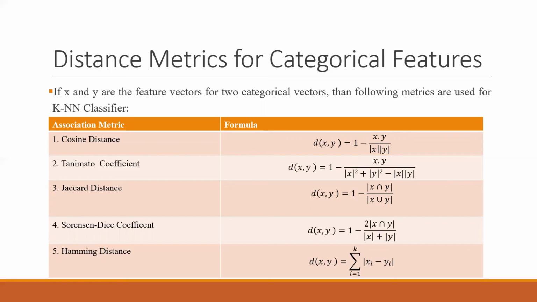But this is how we calculate it for categorical features. We have these 5: cosine distance, Tanimoto coefficient, Jaccard distance, Sorensen-Dice coefficient, and Hamming distance. So these are the 5 formulas that will give you the categorical distance, right?